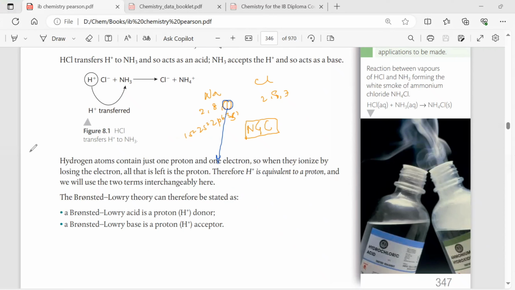Now here comes the catch. Sodium wants to dispose of this electron and gain the noble gas configuration 2,8, making Na plus. Remember, as we learned in the earlier chapter, that if sodium wants to lose an electron, it cannot lose it in isolation. It has to find somebody who can gain that electron.